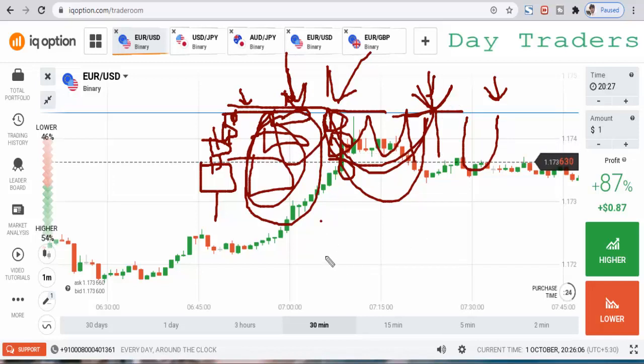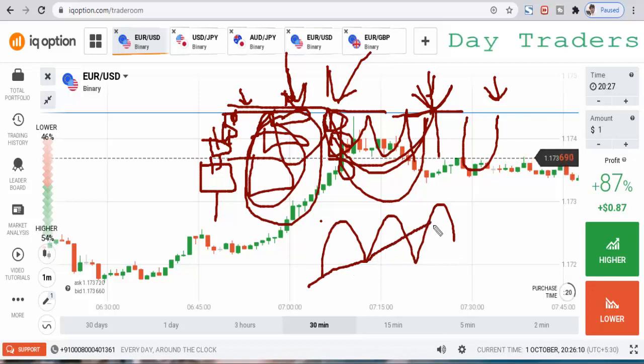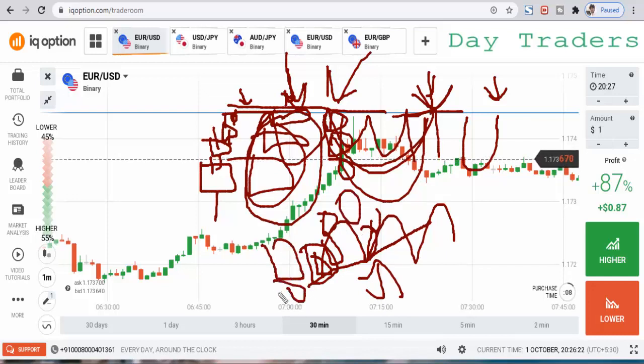And the same scenario applies to the support levels. Okay, this is a very strong support level, again respected by the market, with very strong buyers' entry. This is a very strong sellers' entry, stopped suddenly at this point, you can place a higher option.